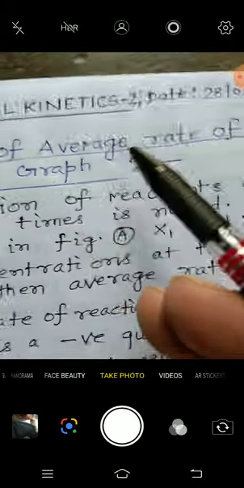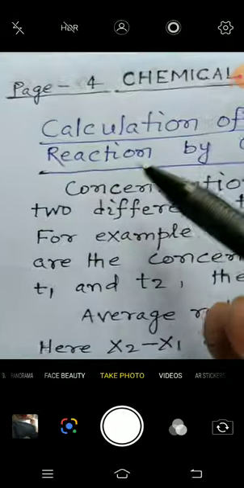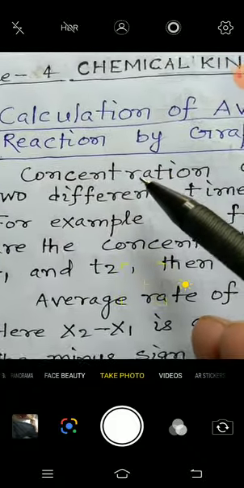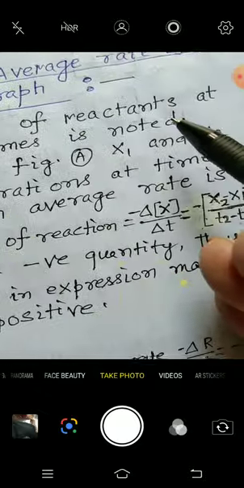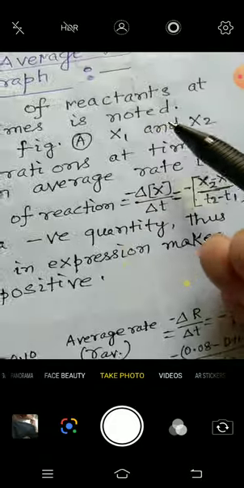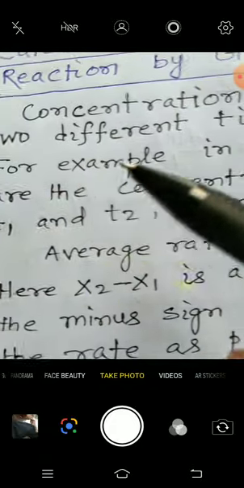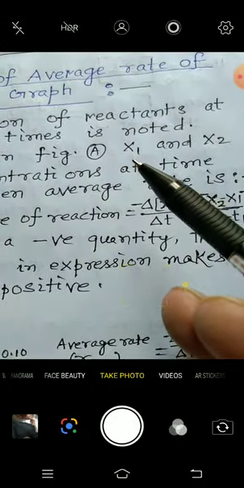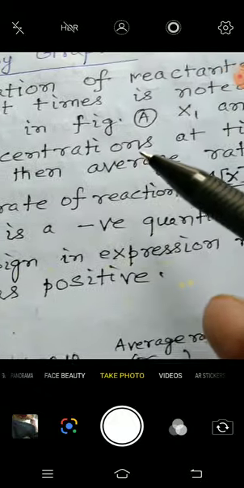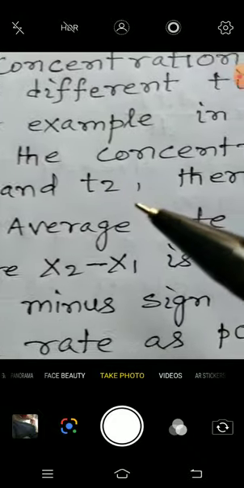Now, calculation of average rate of reaction by graph. See here, the concentration of reactants at two different times is noted. For example, in figure A, x1 and x2 are the concentrations at times t1 and t2.